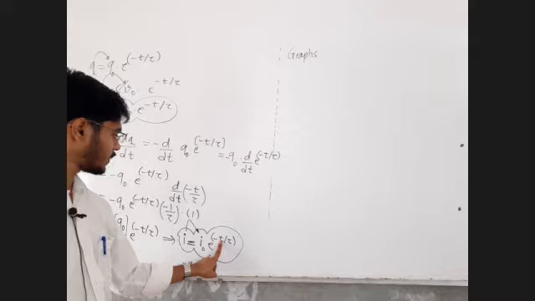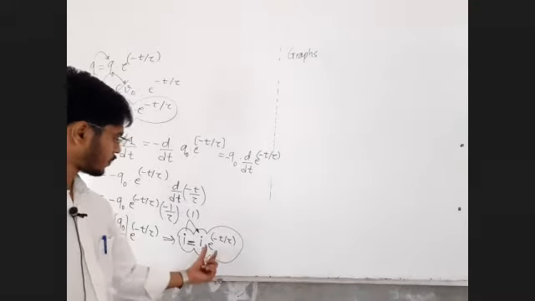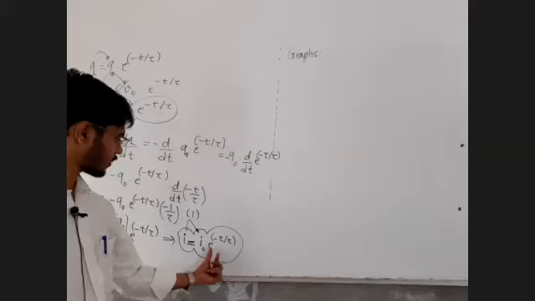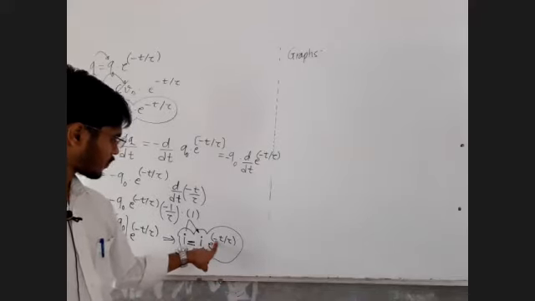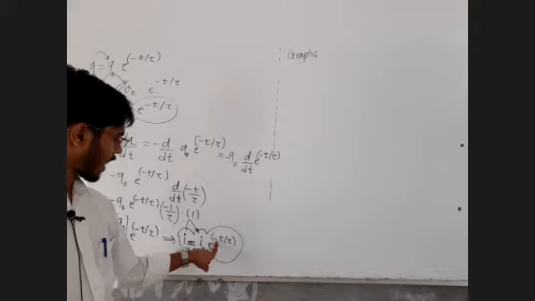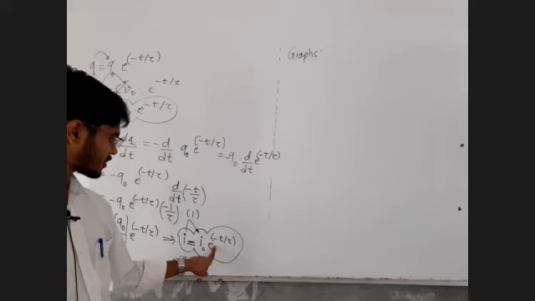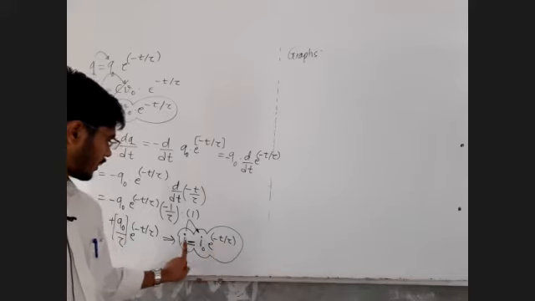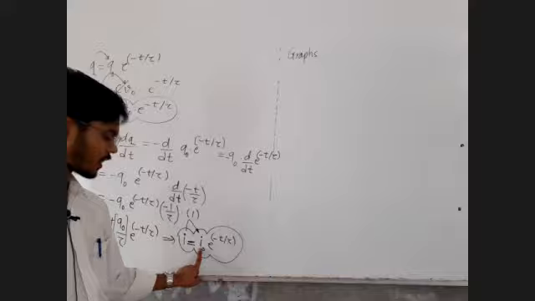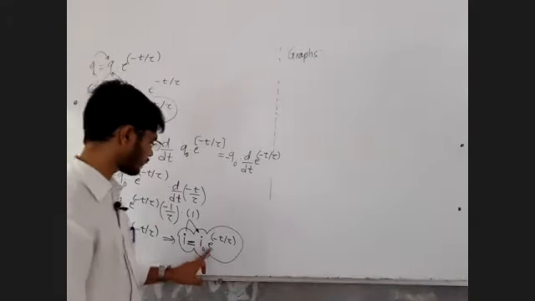This index is a negative number, so we need that number to be as small as possible, which is 0. That is possible only for t equal to 0. So we get e raised to 0, which is equal to 1, and we get the maximum possible value of current as I naught.